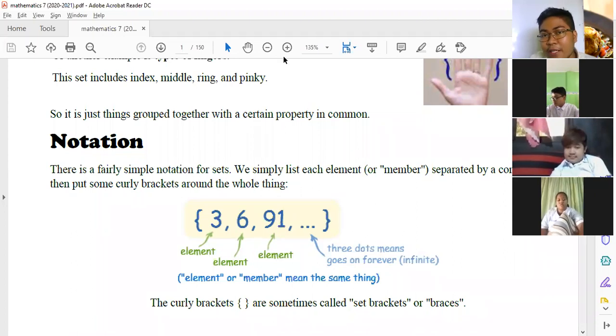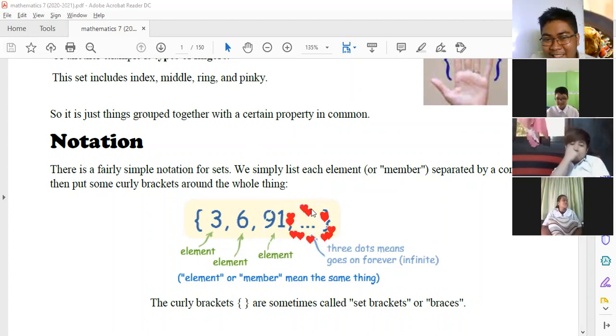It shows infinite if meron siyang 3 dots. Ayan. So kung meron siyang 3 dots like this is called ellipsis. So this is ellipsis.